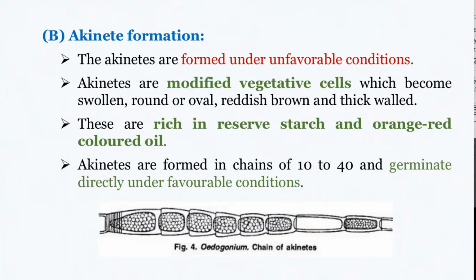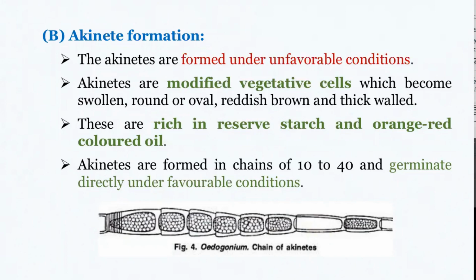Why? To tide over the unfavorable conditions. And most of the time, these akinetes will be rich in reserved food materials and some change color from orangish to reddish color because of the presence of oil secreted.